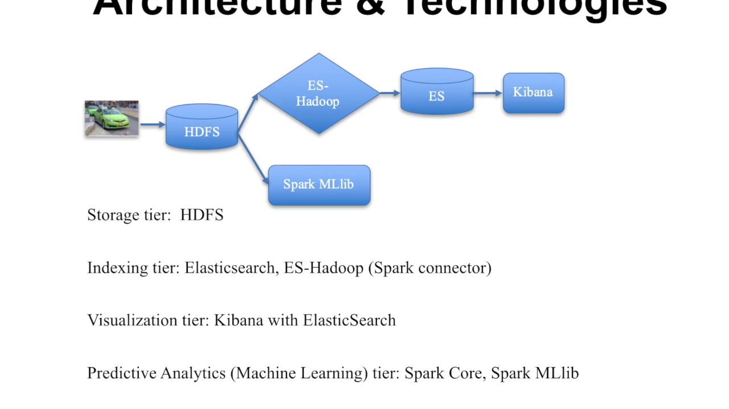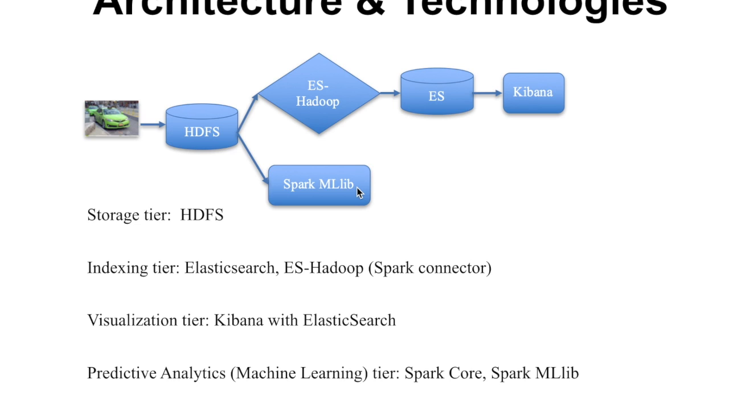The taxi trip data are stored into HDFS. There are two paths from here. The first path is to index data into Elasticsearch and then visualize them in Kibana. The second path is to build a machine learning model using Spark MLlib.